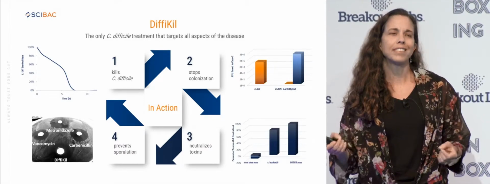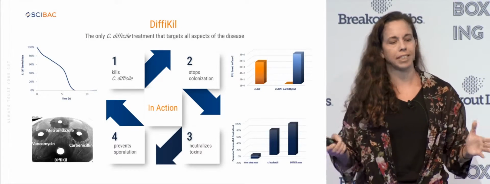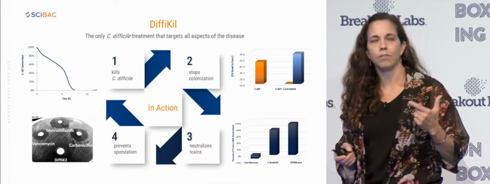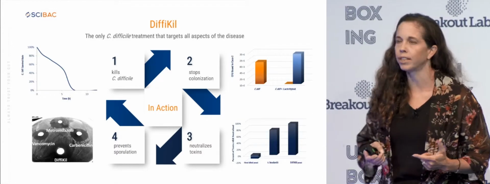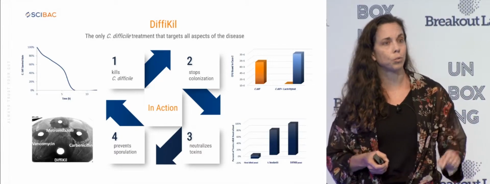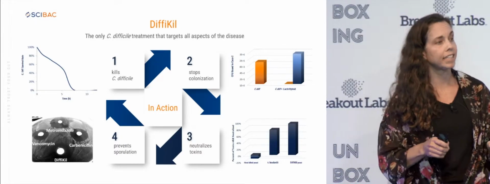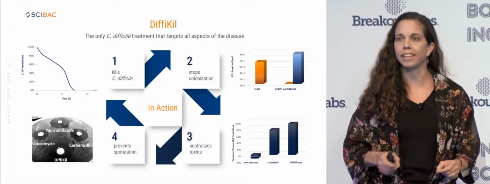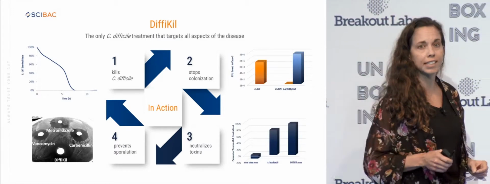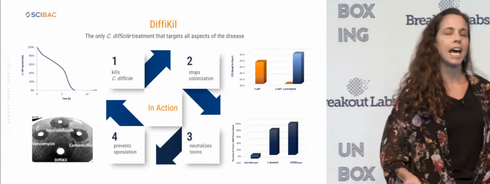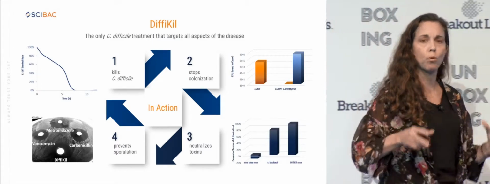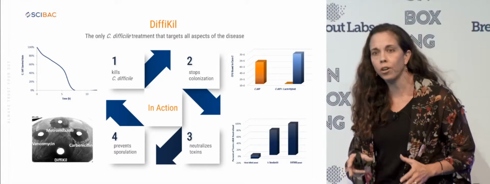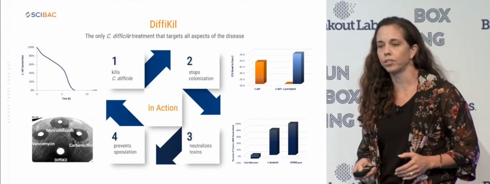So SciBac's solution, our Difficil solution, is a 3 hybrid strain therapeutic that's taken orally, and we've designed it to meet all the problems that the disease causes. We have 2 different lactobacillus hybrids that can kill C. diff directly, and they also prevent C. diff from binding to the colon. And then we have a 3rd hybrid. This one's a yeast, and it can neutralize the toxins that C. diff makes. And the whole formula prevents spore formation to end recurrence and stop the spread in hospitals.